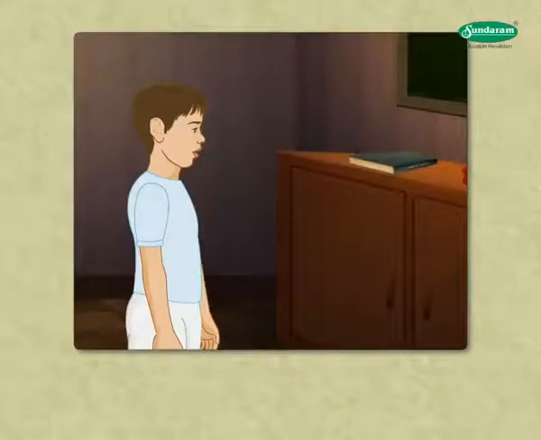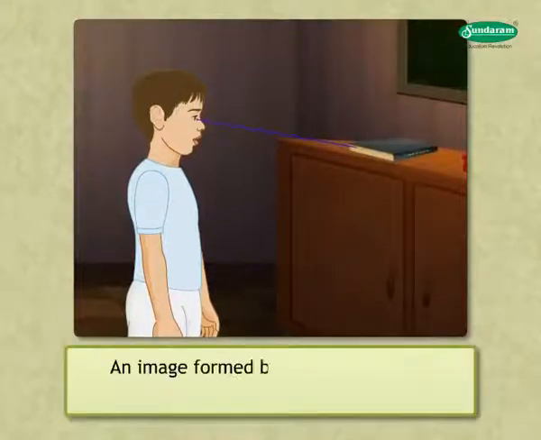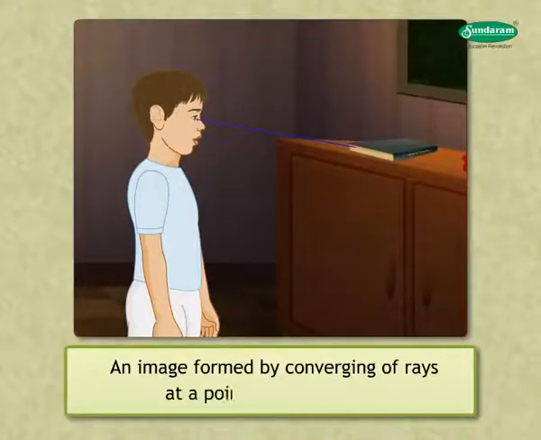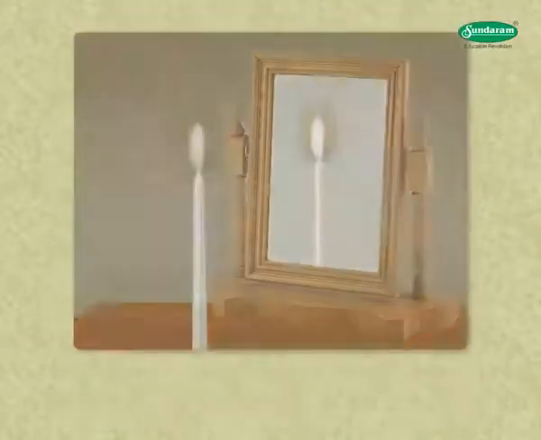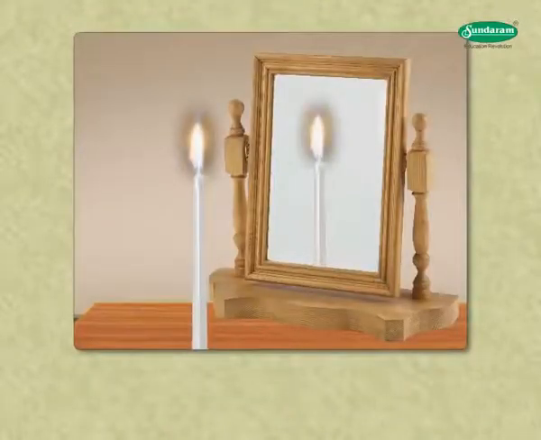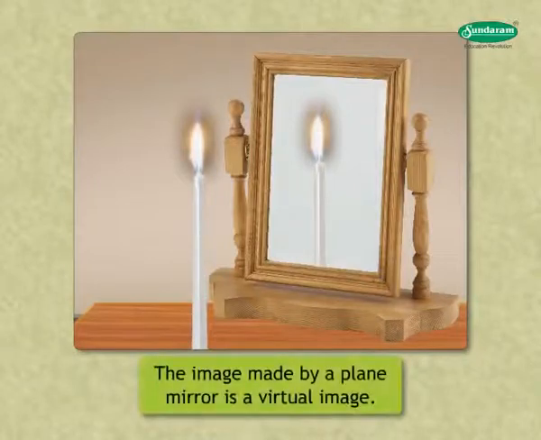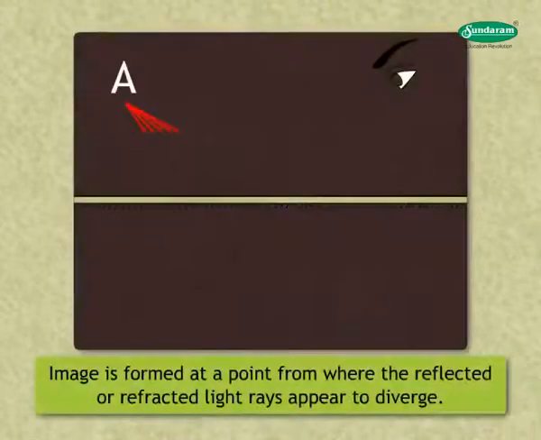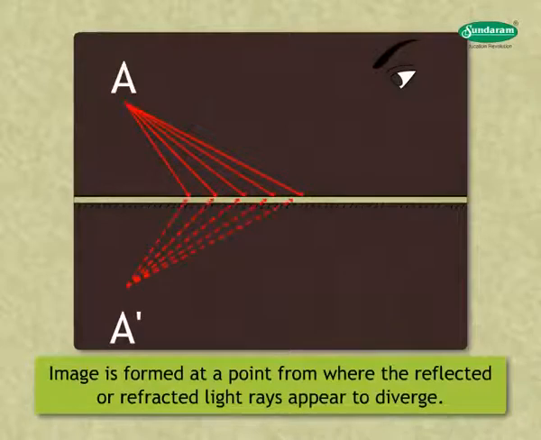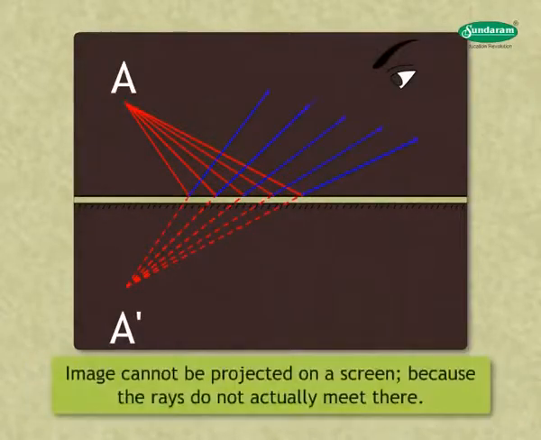We are able to see any object when light rays from that object enter our eyes. Such an image formed by converging of rays at a point is a real image. The real image can be obtained on a screen. The image made by a plane mirror is a virtual image. This image is formed at a point from where the reflected or refracted light rays appear to diverge. This image cannot be projected on a screen because the rays do not actually meet there.